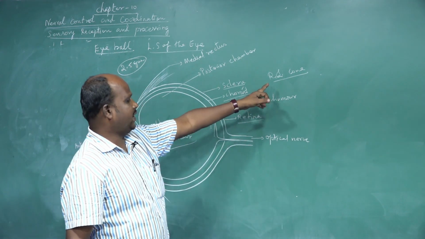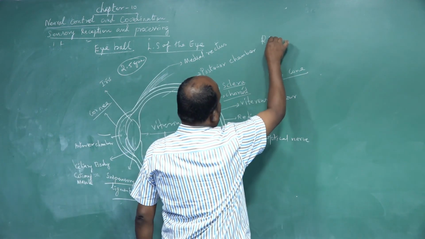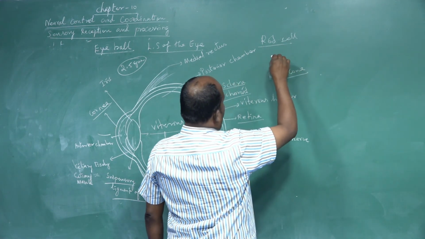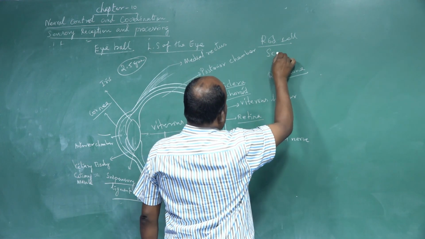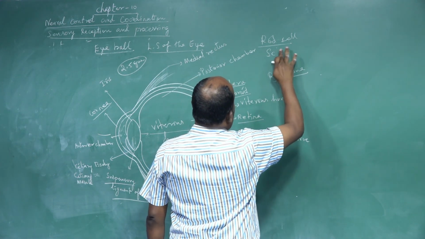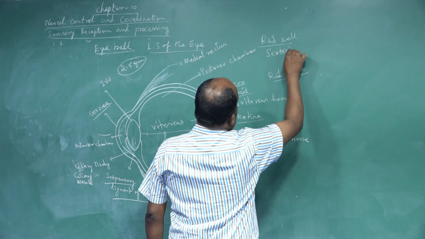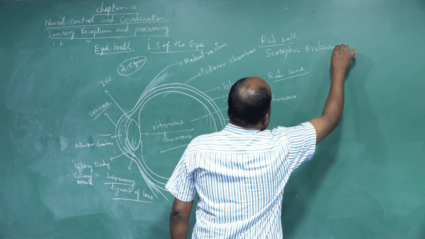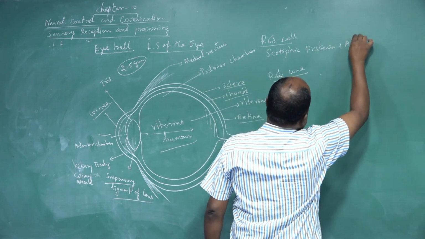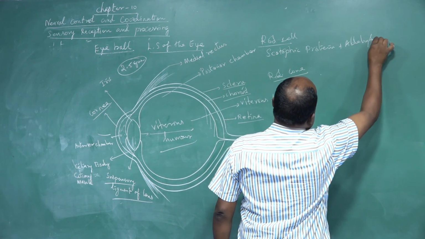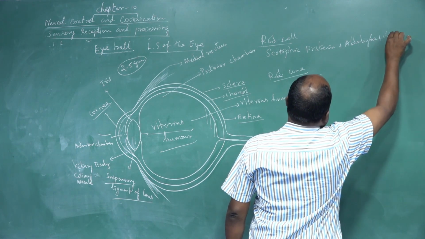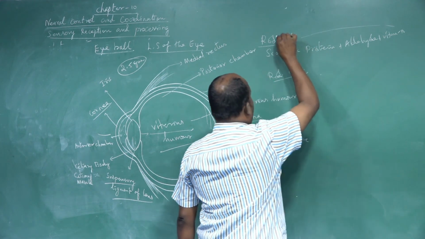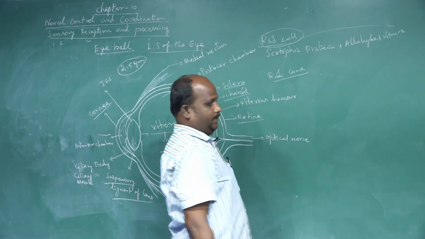First we take the rod cell. The rod cell is made up of scotopic protein plus aldehyde, that is, aldehyde with vitamin A. This component is called rhodopsin, in the rod cell.